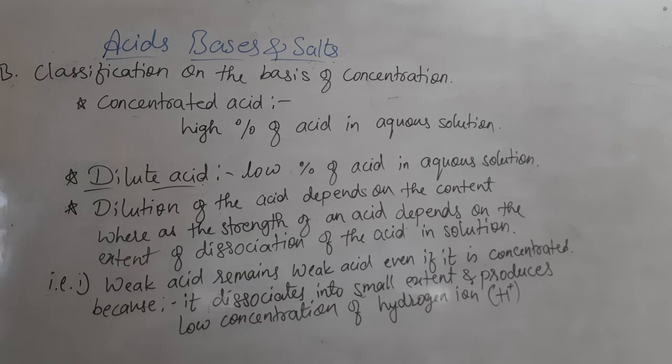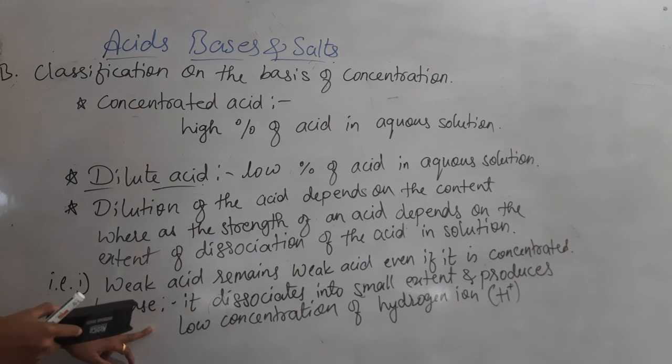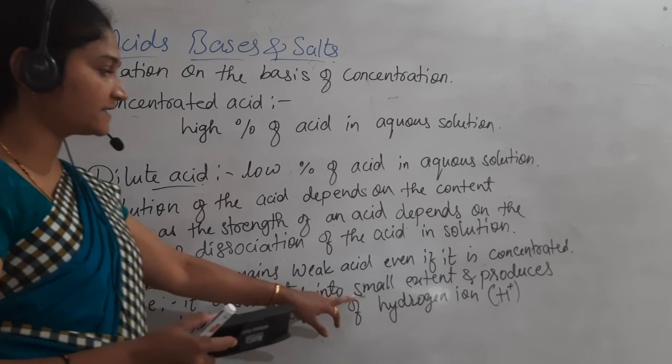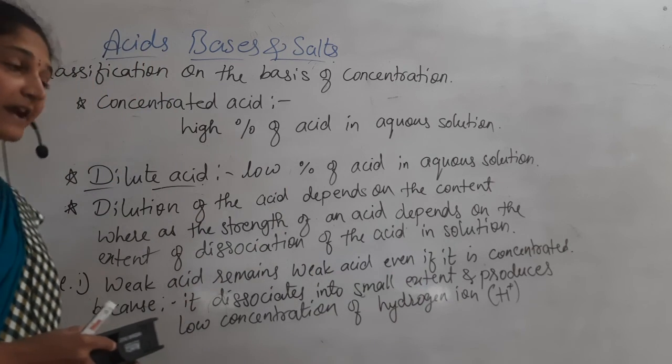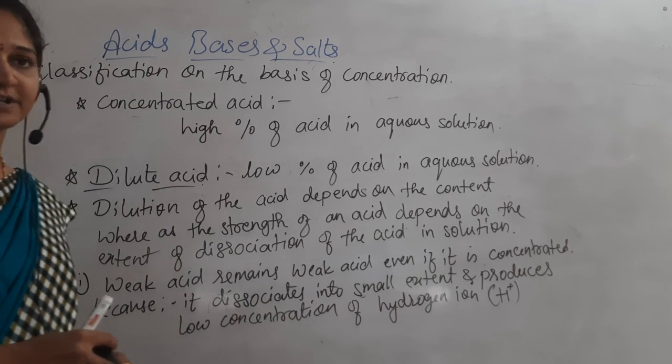Okay. So here what is it? A weak acid, right? Weak acid remains weak acid even if it is concentrated. Okay, because the reason behind that, it dissociates to a small extent and produces low concentration of hydrogen ion.